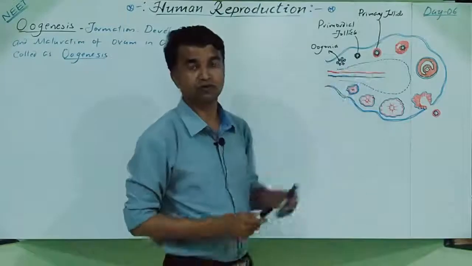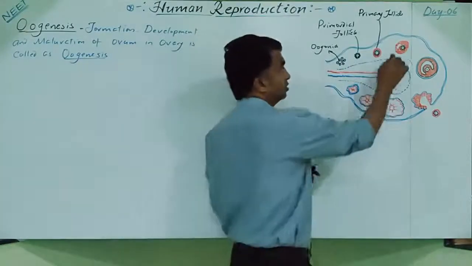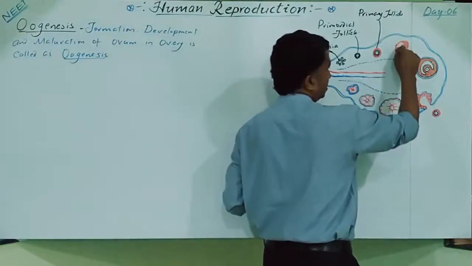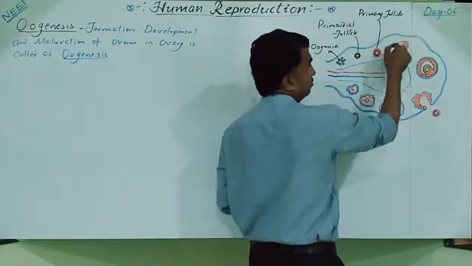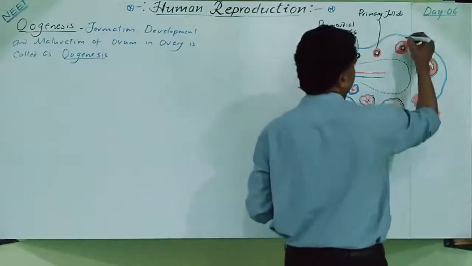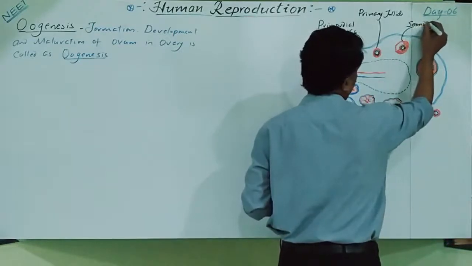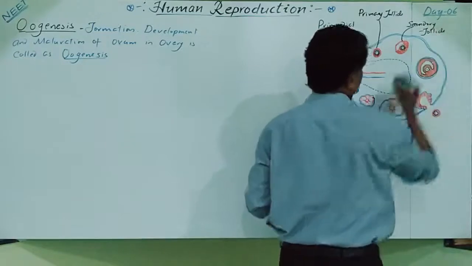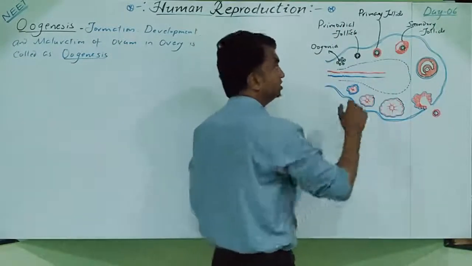Now these granulosa cells secrete some fluid, the liquor folliculi. Due to the accumulation of the fluid, small cavities are created. Now this structure is transformed into the secondary follicle. Still the primary oocyte is there.